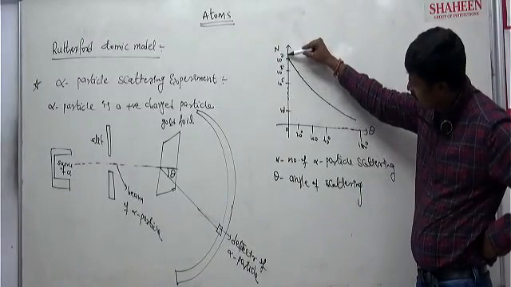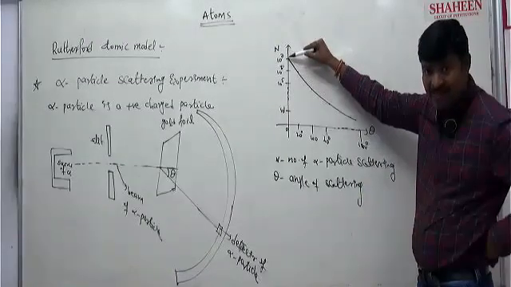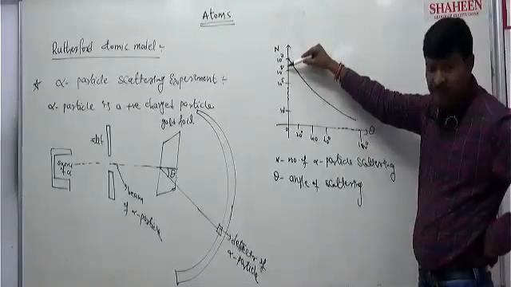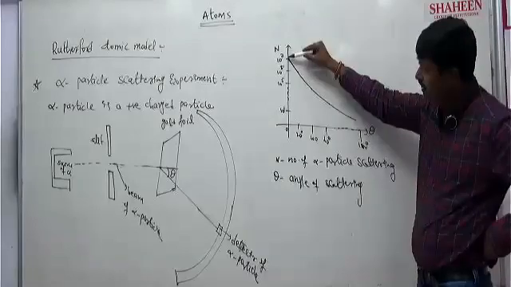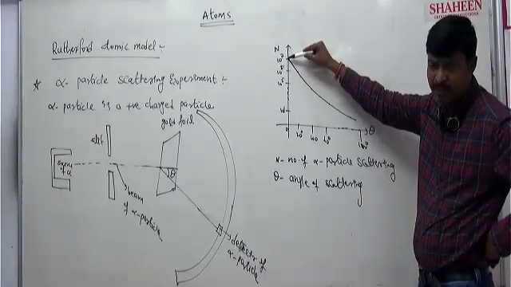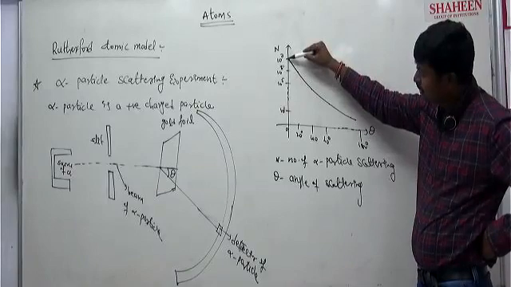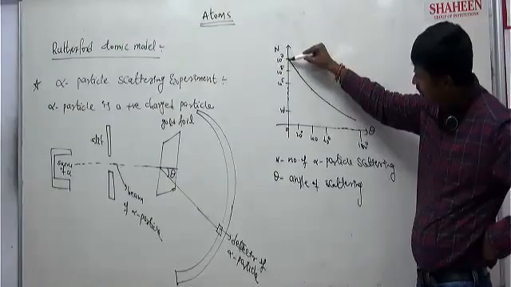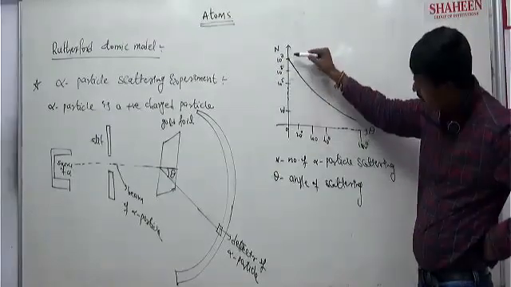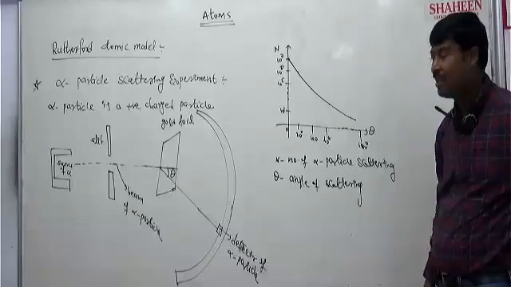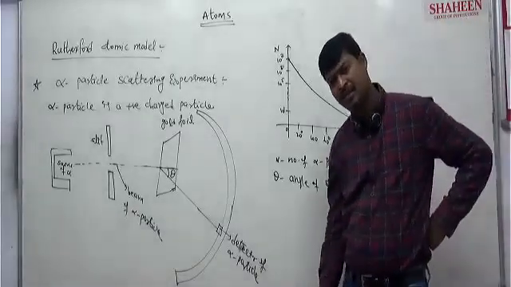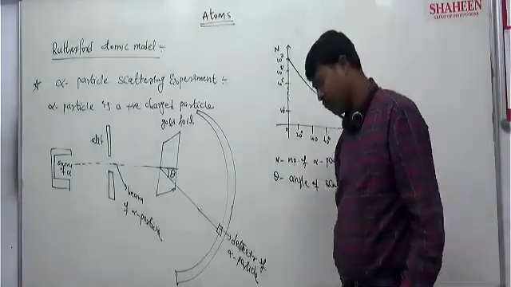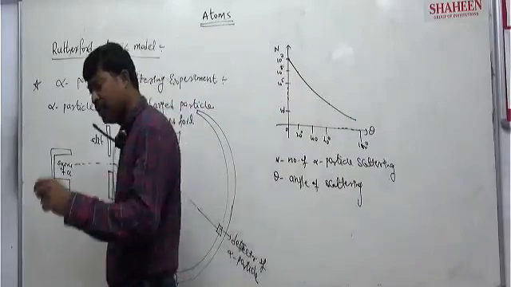You see, 10 to the power of 7 is where it starts. So it is very high. 10 to the power of 6 means 1 million, nothing but 10 lakhs, so 10 to the power of 7 means 1 crore. So nearly 1 crore alpha particles are scattering at 0 angle.